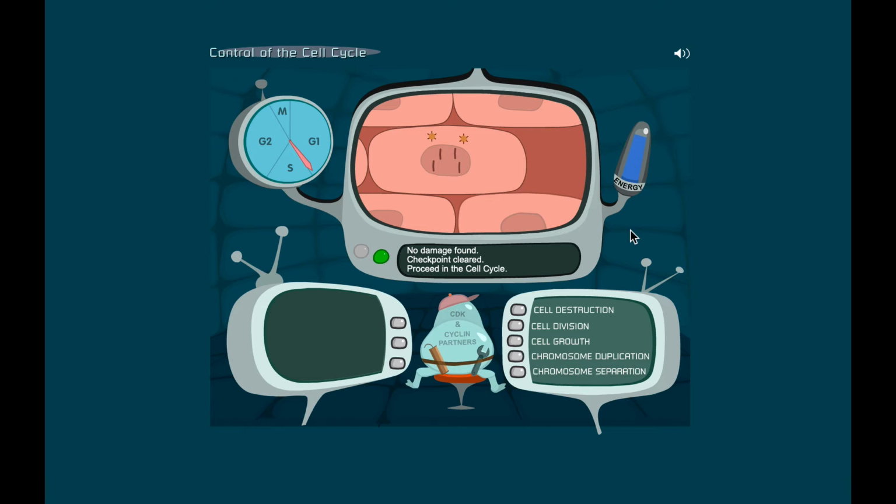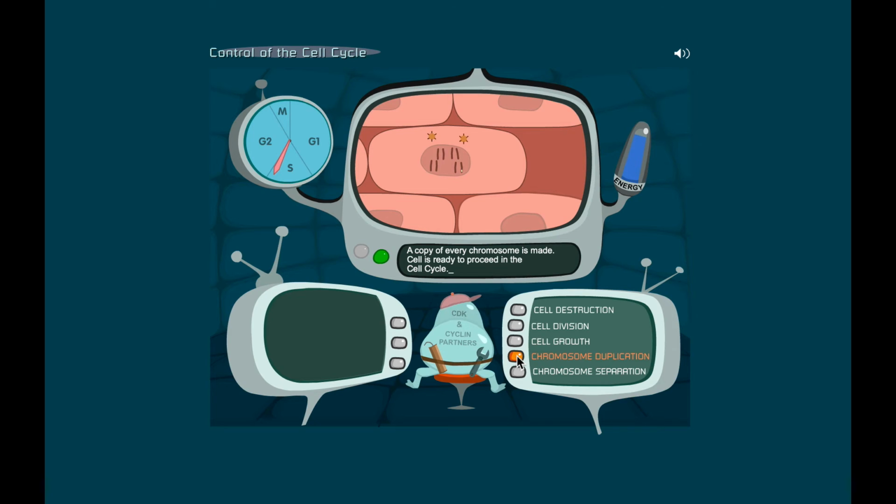Read the information on the right and select the event that must occur. All right, so now we've got to find, I'm on 11, what must occur in the S of the cell cycle. And we know that we got to duplicate chromosomes in synthesis, right? Yes, we do. Cell is entering synthesis phase. Duplication of genetic material has started. Look at the nucleus. And everything in there just doubled.